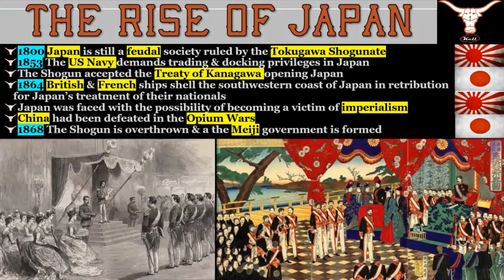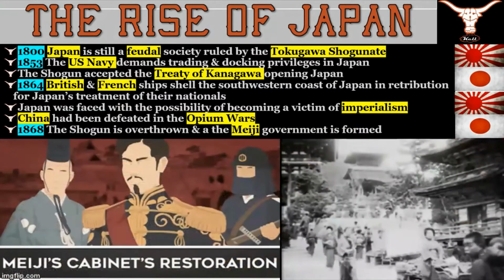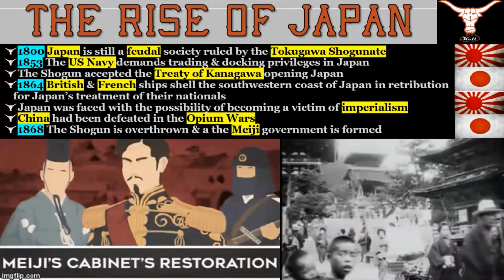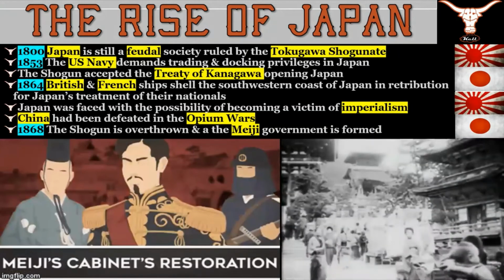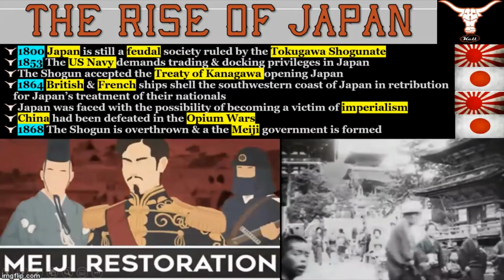In 1864, British and French ships shell the southwestern coast of Japan in retribution for Japan's treatment of their nationals. Japan was faced with the possibility of becoming a victim of imperialism. China had been defeated in the Opium Wars, and China was now a hollow shell of itself dominated by European powers. Japan wanted to avoid this. In 1868, the shogun is overthrown and the Meiji government is formed.